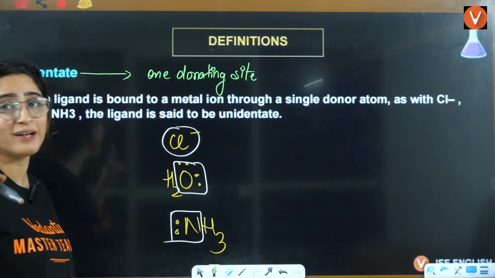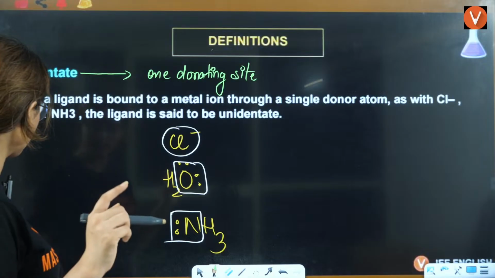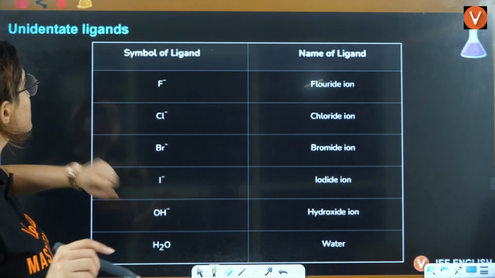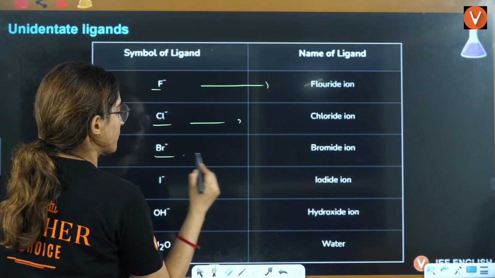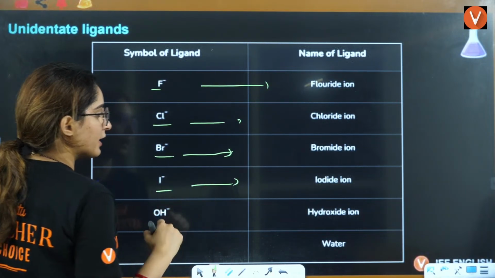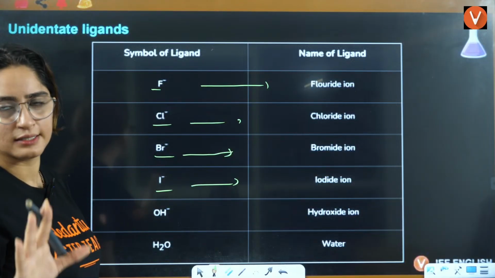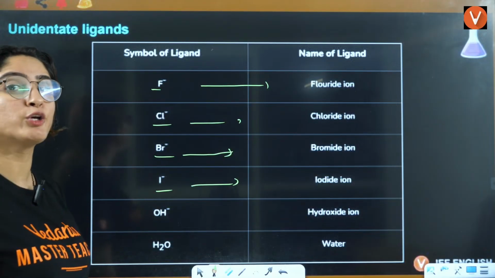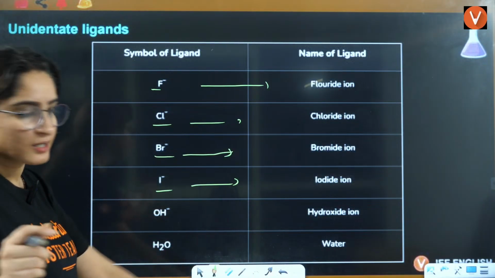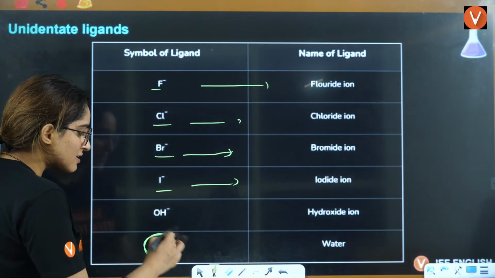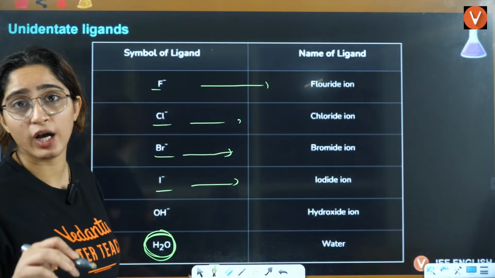I'll also show you one table on this. Then here you see fluoride, bromido, iodido, or iodide. I'll tell you how to name these in IUPAC nomenclature. As a ligand, this is called aqua.